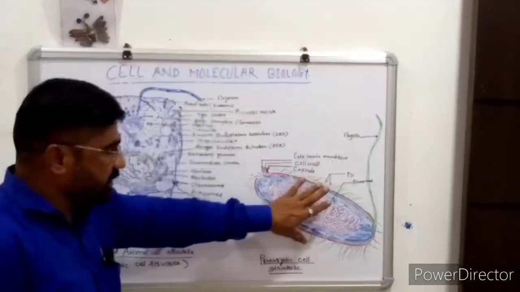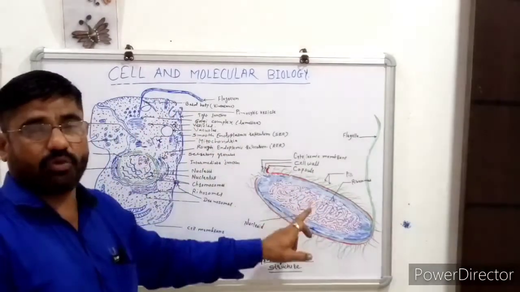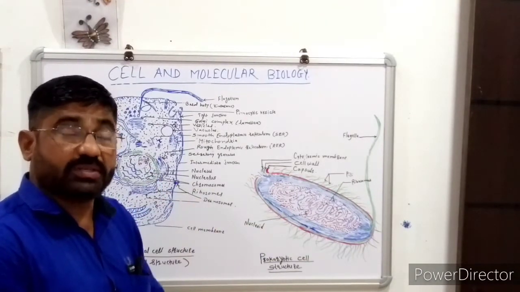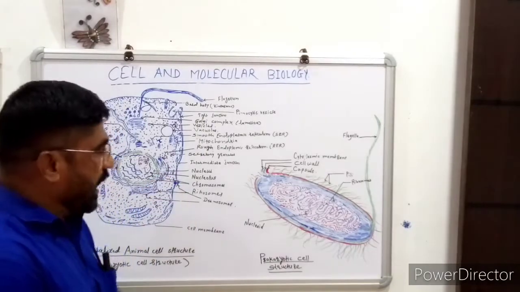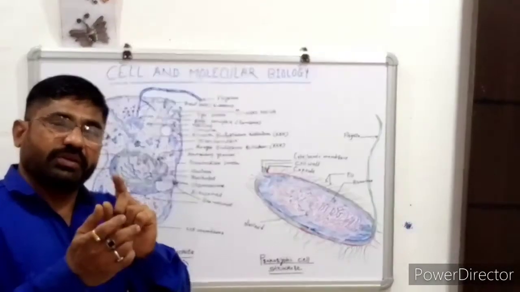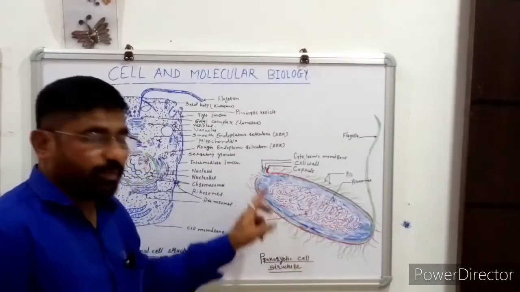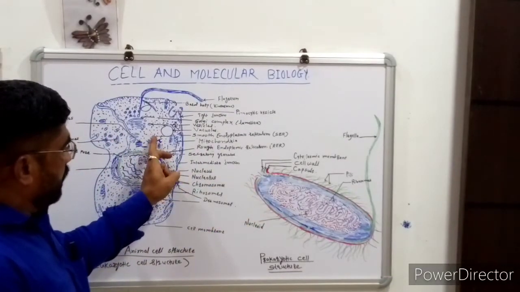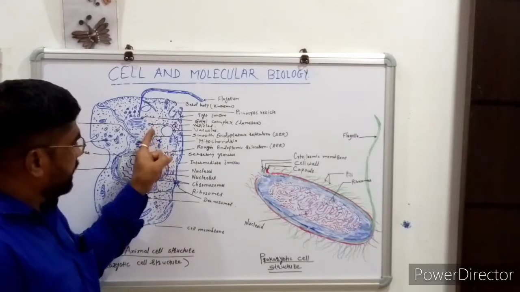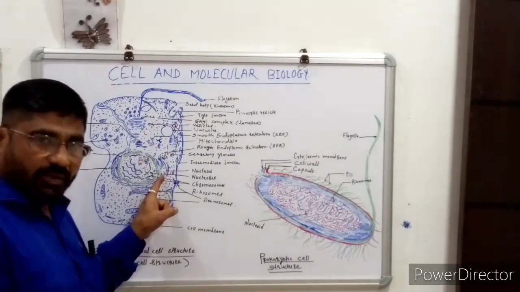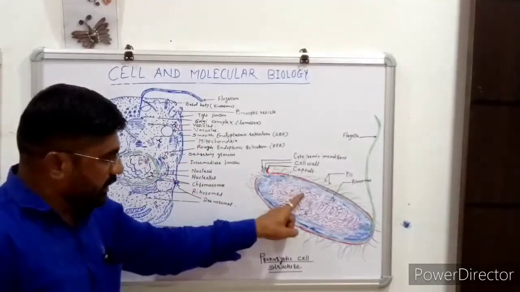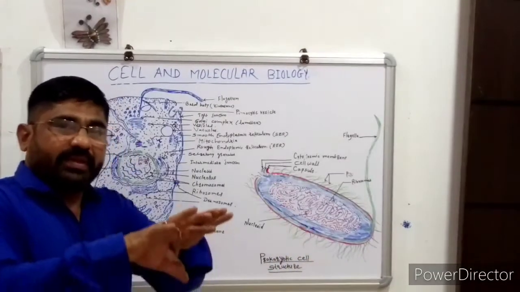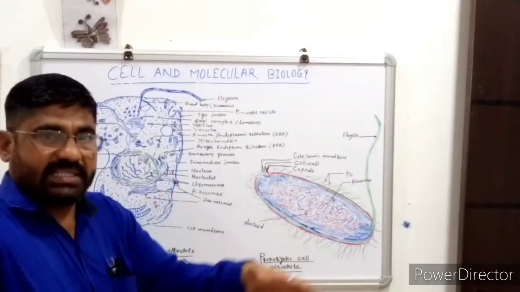Okay, so in protein synthesis in both prokaryotes and eukaryotes, ribosomes are responsible for the formation of various specialized kinds of proteins, and the ribosome is the only organelle present in the prokaryotic cell. In the eukaryotic cell, ribosomes are either scattered in the cytoplasm or attached to the rough endoplasmic reticulum. But there are no other organelles present in the prokaryotic cell, so the ribosomes are scattered inside the cytoplasm.